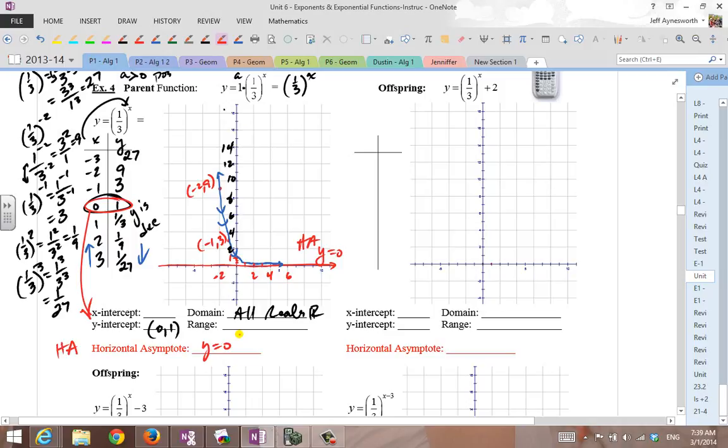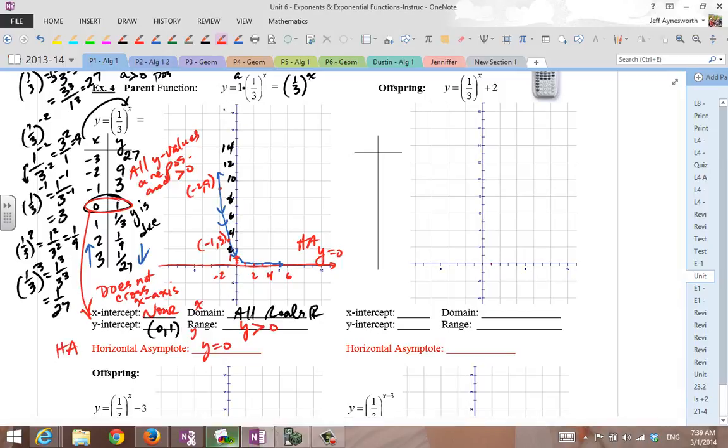Y equals 0 here. Because it doesn't touch the x-axis and it will never cross the x-axis, there are no x-intercepts here. And because of that, there are no x-intercepts. Now, the range here, all these y values, they're all positive, greater than 0. And that's why the range is y greater than 0. Remember, range is a set of y values, domain is a set of x values. Got to keep that in mind.